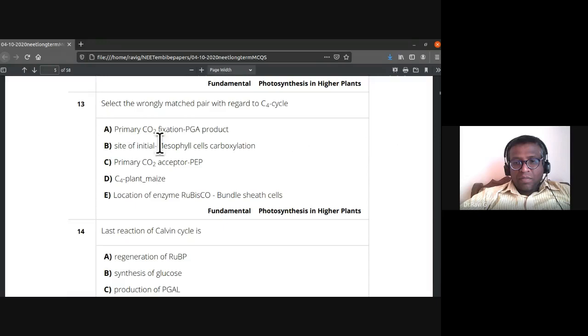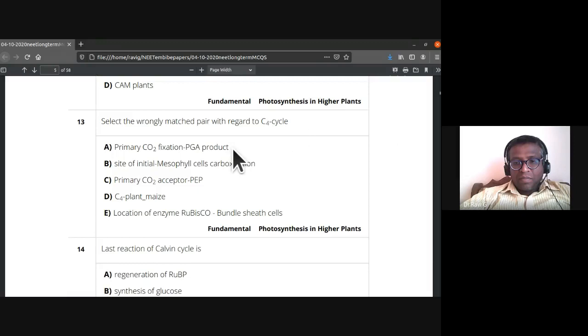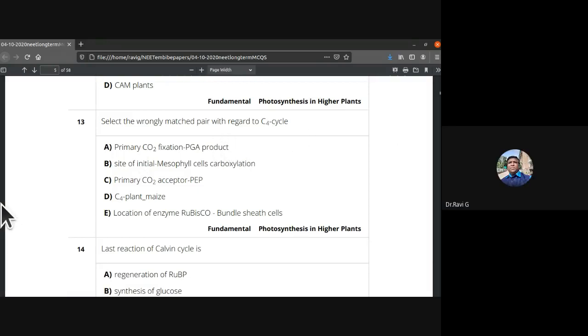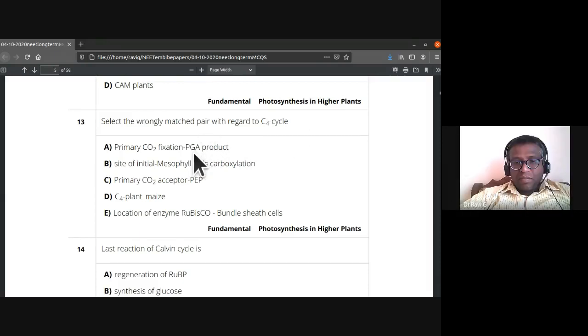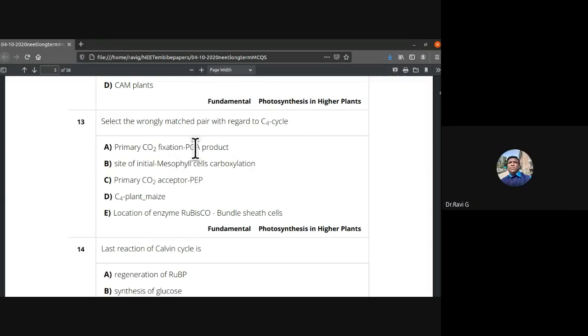So primary carbon dioxide fixation. In the C4 cycle, is the product PGA? That is wrong. Primary carbon dioxide fixation is by the PEP, phosphoenol pyruvic acid. So the product that will be formed will be oxaloacetic acid. It won't be phosphoglyceric acid. So the 13th, A is the wrong statement. Mismatch it is.